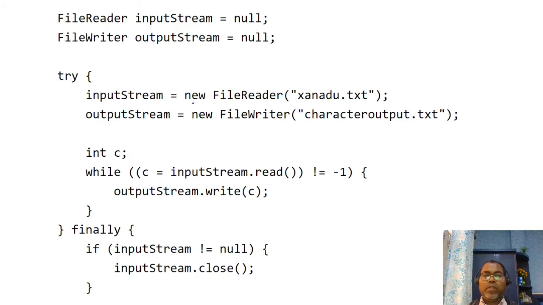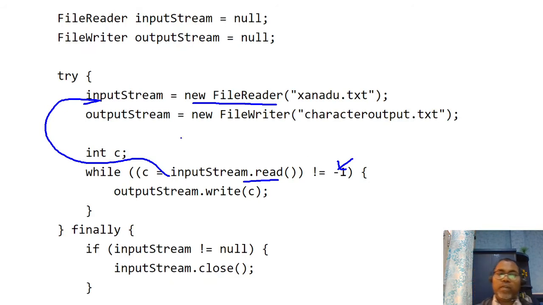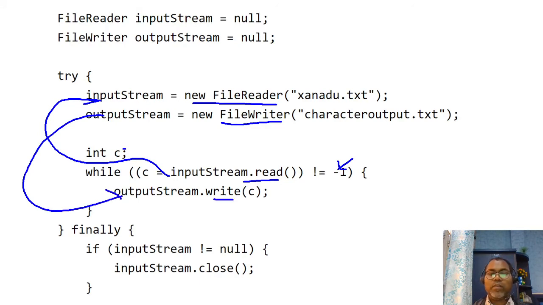Here you open the file reader, your input stream, to read data. Read one by one until it is completed. A character is also an unsigned integer, so we are retrieving an int, and this is the file writer where I want to write the file. Here is our file write, this is a write function. It just takes your characters and writes them.